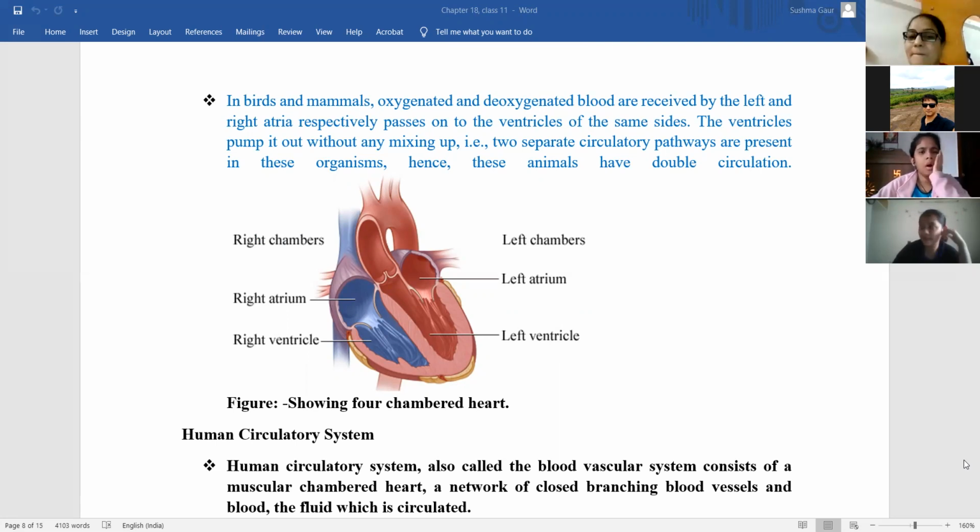Ma'am, what I thought was the mixed blood, when it gets mixed in the ventricle and auricle, some part of it goes to the lungs and some part of it goes to the body parts. When it goes to the lungs, it gets oxygenated completely and comes back to the heart. And when it goes to the body parts, some part of the oxygen in that mixed blood is consumed and it comes back to the heart, and this cycle keeps going on. Am I right? I also think so.